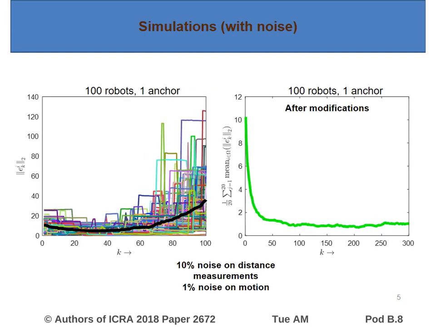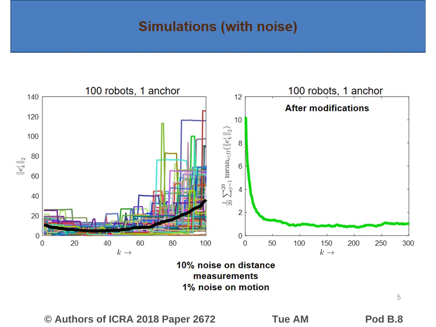In practice, all measurements are noisy, and we will have noise on the motion as well as the distances to the nearby nodes. And these are 2 parameters that are crucial in the implementation of our algorithm. As you can see in the simulation results for a network with 1 anchor and 100 robots, when we add 10% noise on distance measurements and 1% on the motion at each iteration, the error soon gets larger than the dimension of the region, and it keeps growing if we use the original algorithm.